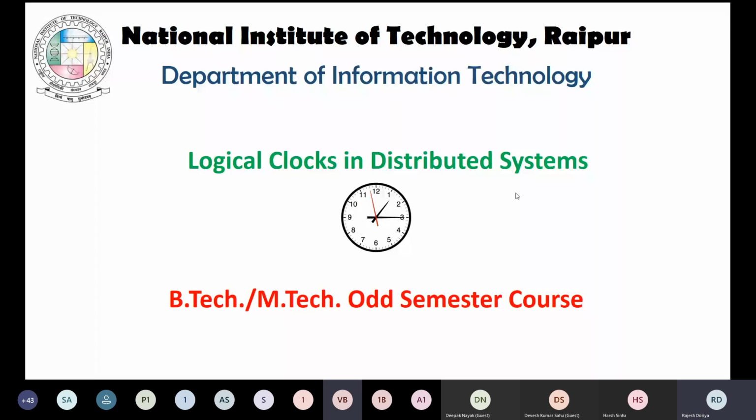Sir, may I? Yeah, please. So actually, we have studied logical clocks, and we saw that there is one drawback of physical clocks, that we cannot synchronize all the clocks perfectly in a distributed system. So it's not recommended to use physical clocks in distributed systems. Hence, we move on to logical clocks.